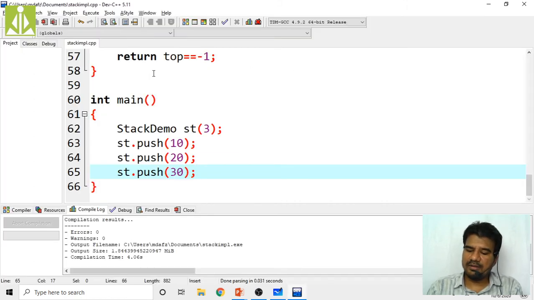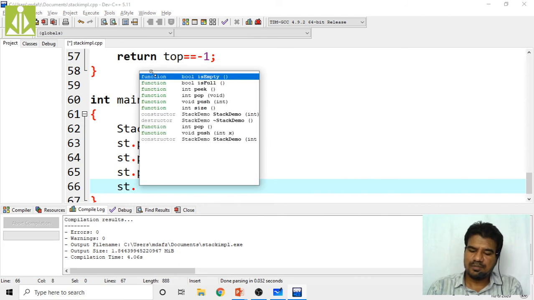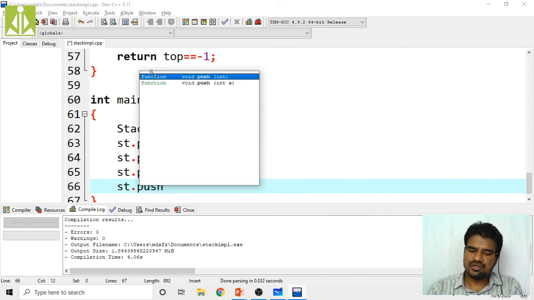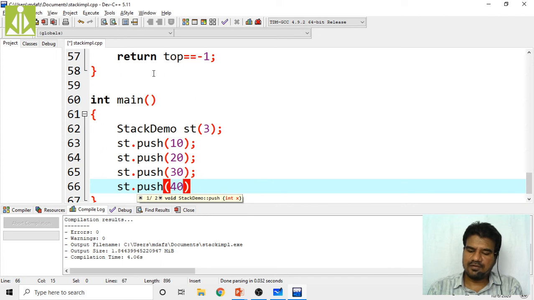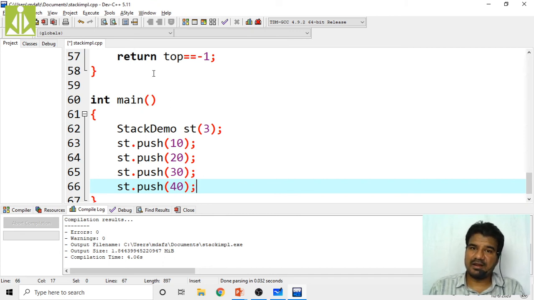Can I push one more element? St dot push of 40. So then what will happen? If I try to push this fourth element in a 3 size stack, what will happen? It is an overflow state, isn't it? That error message we have to get onto the output screen.